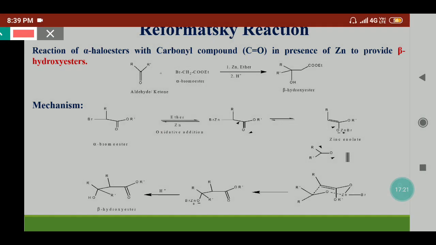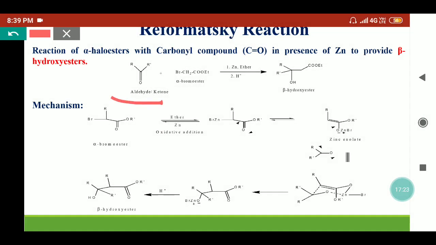Here the carbonyl compound can be taken as an aldehyde or ketone. It reacts with the alpha haloesters or alpha bromoesters in the presence of zinc. Further, on acidic workup, it provides the beta hydroxy ester. So now we will see the mechanism part, how the reaction goes on.